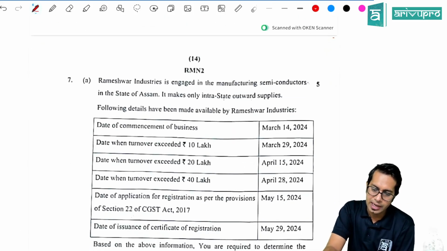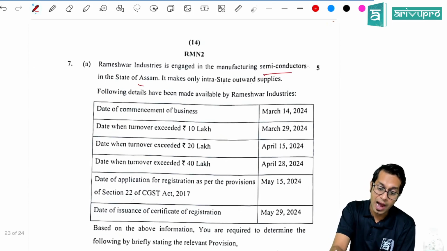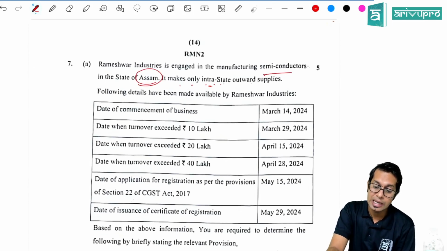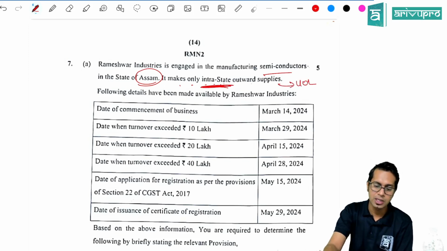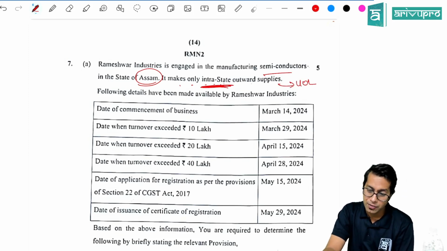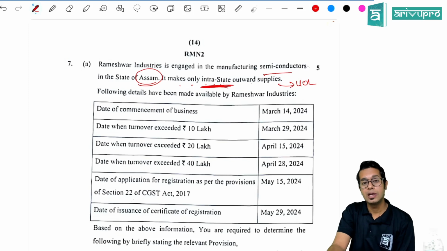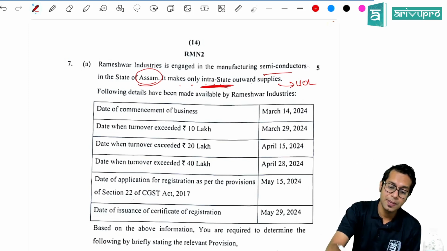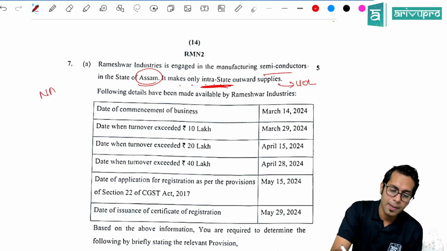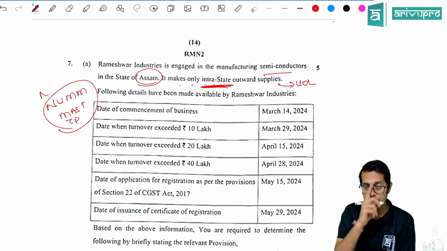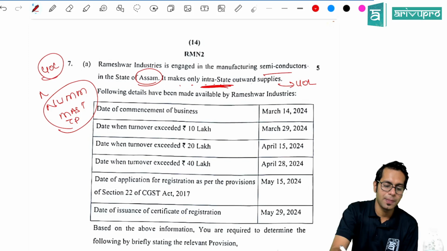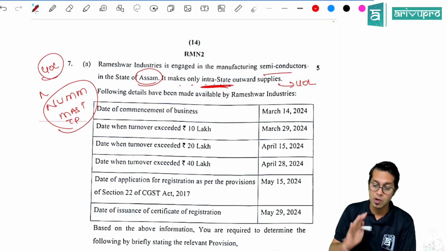Rameswaram Industries is engaged in manufacture of semiconductors in the state of Assam. Fantastic. It makes only intra-state supply. So if you are making intra-state supply, for you the limit of taking registration is 40 lakhs. This limit is not applicable to whom? Special category states. Now in special category states, Assam is not covered. So for Assam, what is the limit applicable? 40 lakh rupees if you are making only intrastate supply of goods.